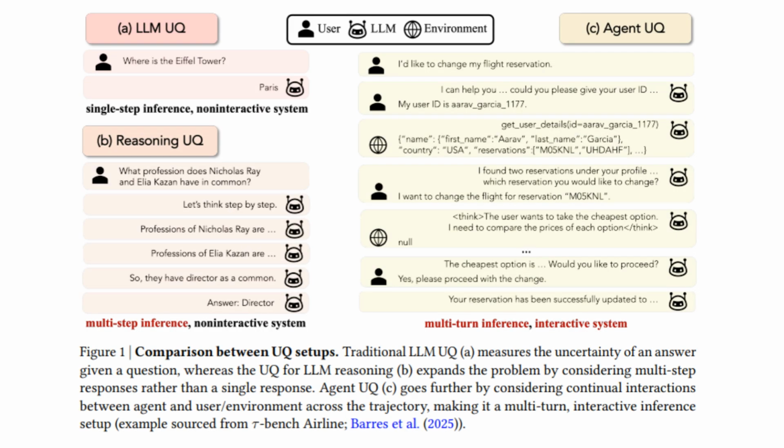Here's the key insight: agents operate in interactive environments, and interaction creates information. When an agent asks a clarifying question or queries a database, uncertainty can decrease. So instead of modeling uncertainty as a one way climb, this paper reframes it as a bidirectional process. Uncertainty can rise or fall depending on the action. That single shift changes everything.